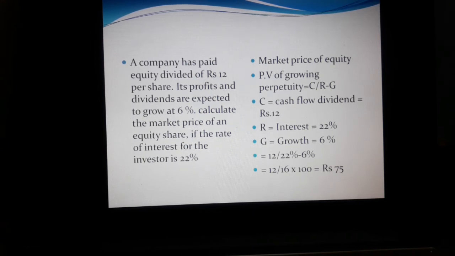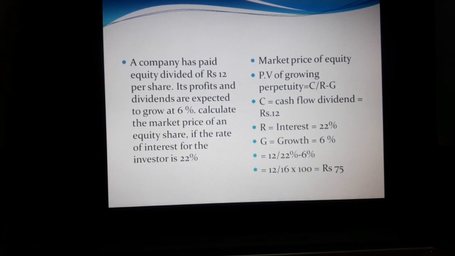So the market price of the equity, the present value of growing perpetuity, equals C divided by R minus G.